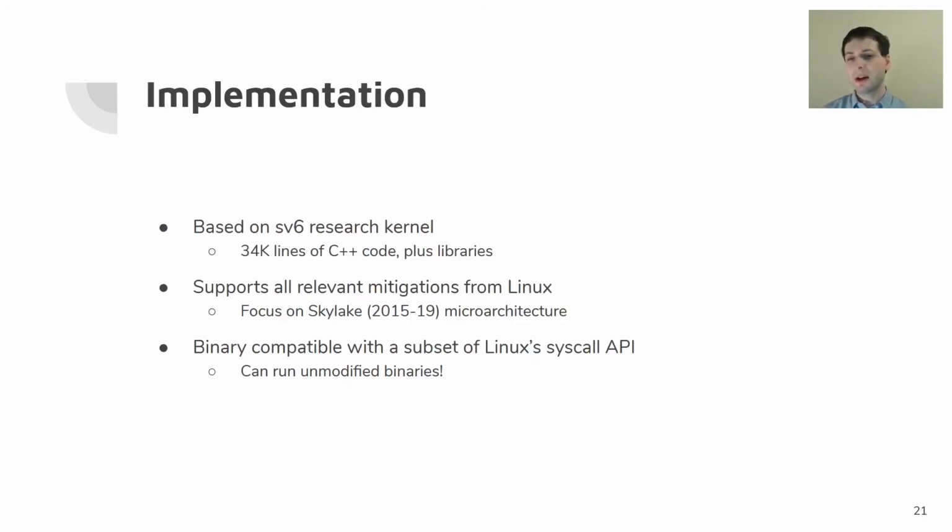So, stepping up a bit, our implementation is based on the xv6 research kernel, and it's about 34,000 lines of C++ code, not counting external libraries. We support all relevant mitigations from Linux, and we're actually binary compatible with a subset of Linux's system call API, which enables us to run some unmodified Linux binaries directly on Ward.